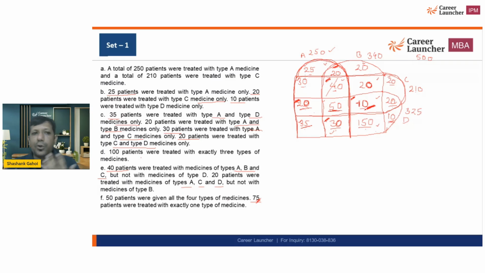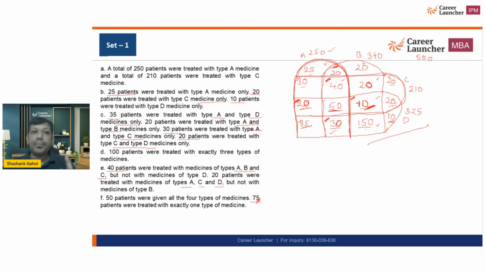You need to figure out only 3-4 numbers in the diagram. Rest every number that we had was already given to us. So I would say if you know the 4 one, then this is easy. If you don't know the 4 one, then I won't say it is very easy, because in these kind of sets you are going to struggle a lot if you don't know how to draw a Venn diagram of 4.